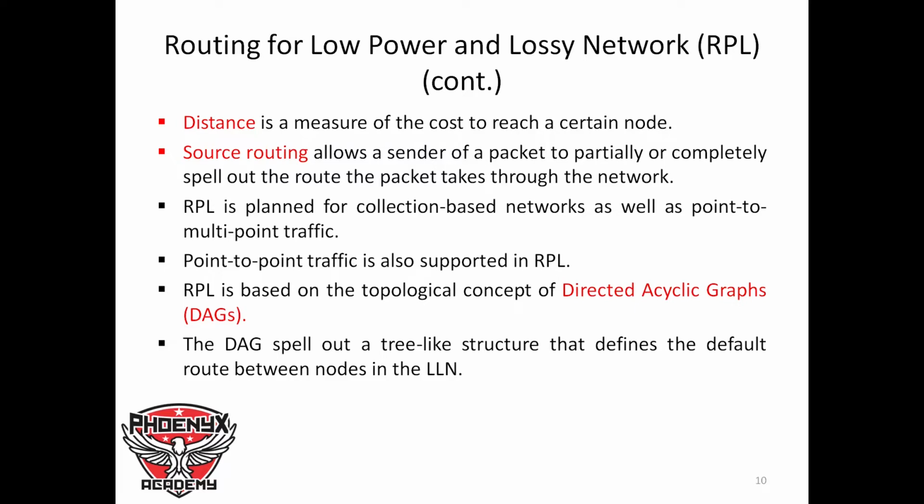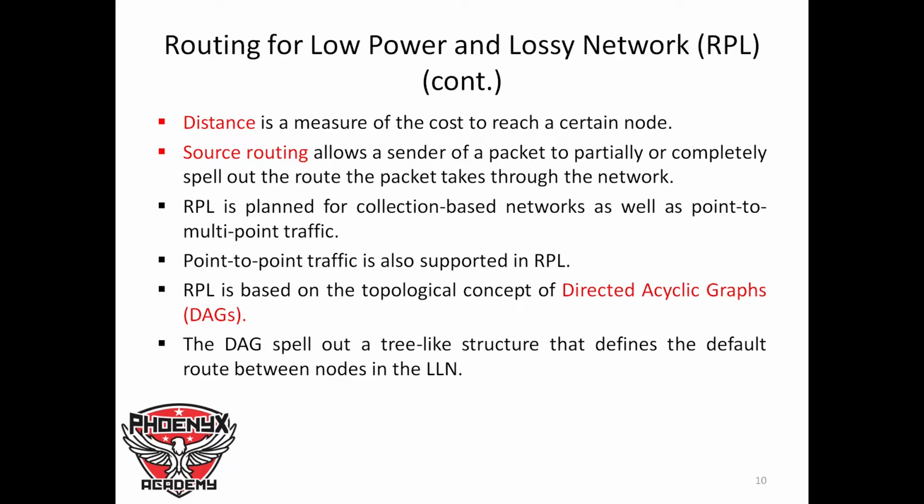Now it will be transferred to the border router, from the border router to the cloud, and from the cloud to the user's mobile device, as we have seen in that IoT system model. That is why it's called a collection-based network, as well as point-to-multipoint traffic.